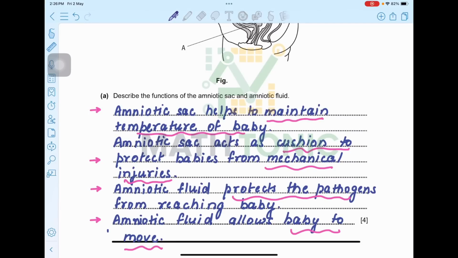And amniotic fluid allows the body to move. It also allows the baby to grow properly, because it's a sac filled with water, so basically it will allow the baby to move easily, to grow easily. So this is how the amniotic sac and amniotic fluid help in the growth of the baby. The amniotic sac and amniotic fluid also help the baby in excretion. So this is also one more point which you can write.